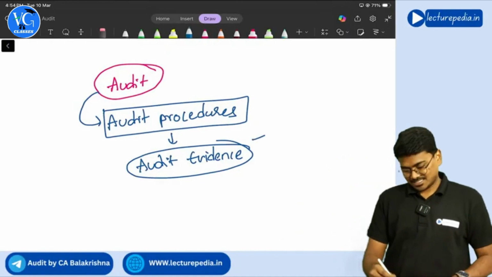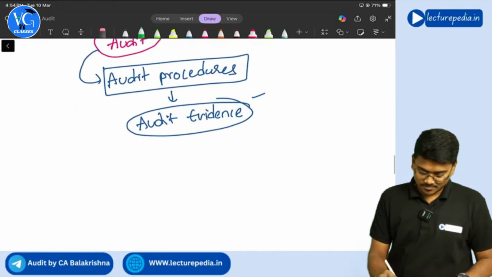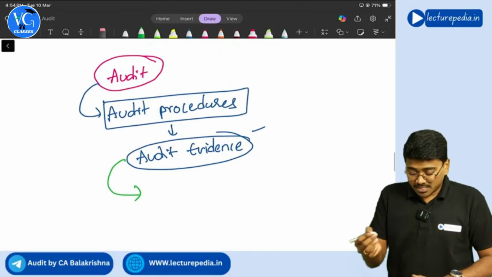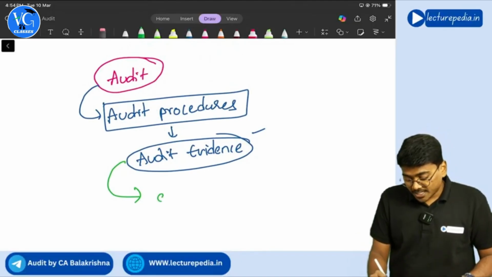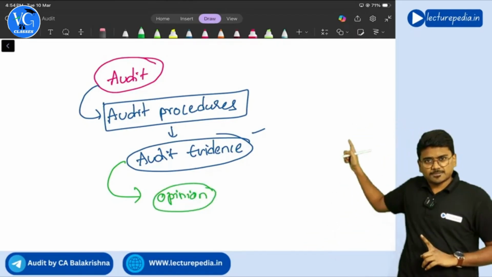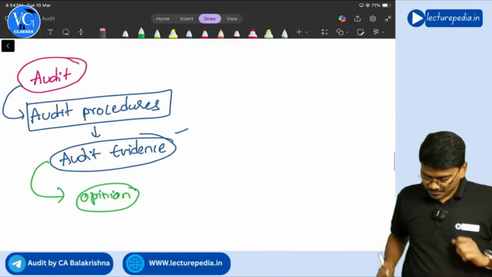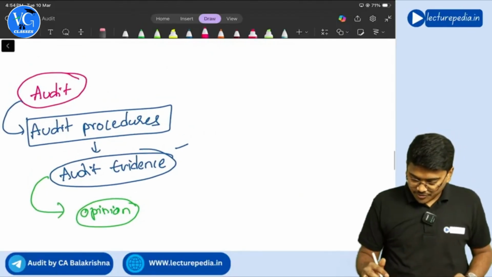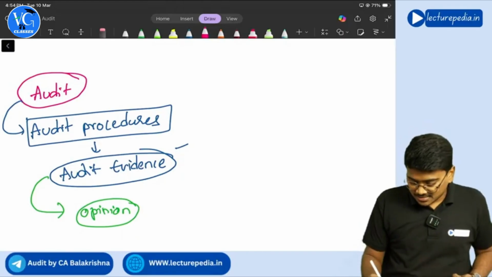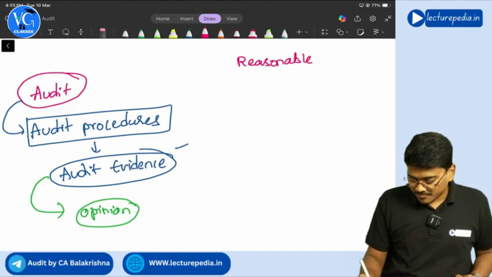So on the basis of audit evidence, you will provide an opinion. You understood this flow of audit? Now, if you are doing an audit, you will provide reasonable assurance, correct or not?